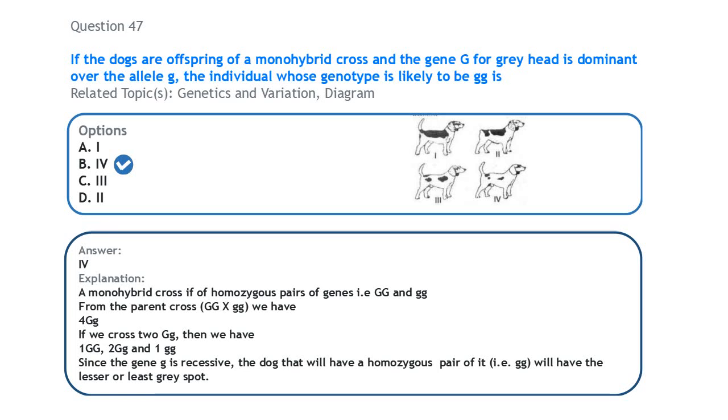So we have a homozygous pair of genes that are both recessive. Since the gene gg is recessive, the dog that has the homozygous recessive pair of genes is going to have the least gray spots on its body, and here that is the dog IV. The dog IV has the least gray spots on its body.